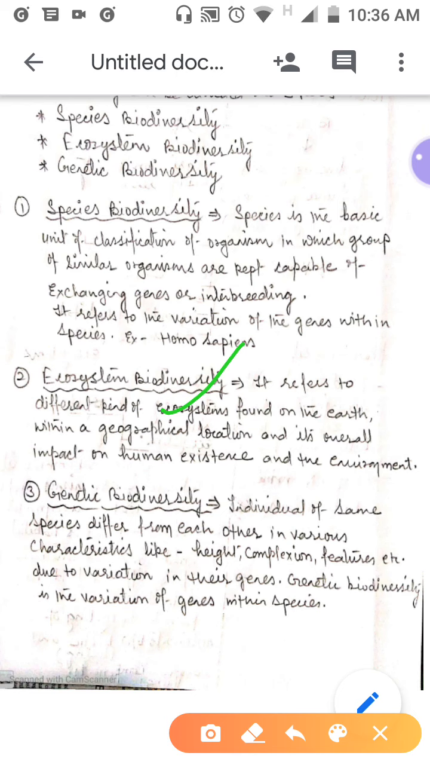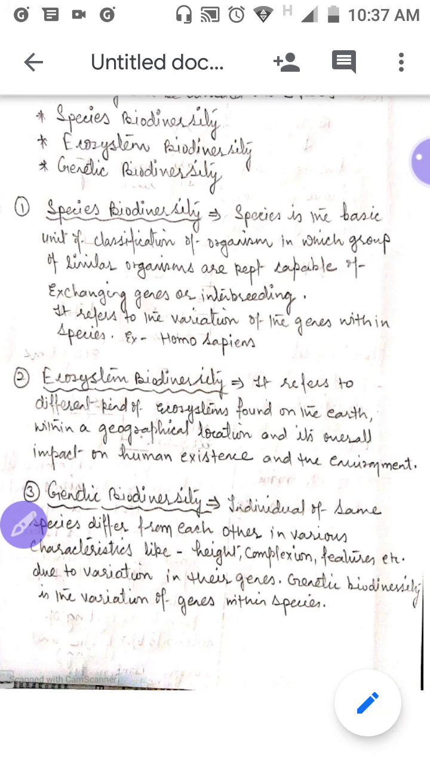The third type of biodiversity is genetic biodiversity. You know that genes are the smallest unit of storing information, and they are inherited from one generation to the other generation. Now, individuals of the same species, if we talk about Homo sapiens, differ from each other in various characteristics like height, complexion, and features, due to the variation in their genetic constitution. So genetic biodiversity is the variation of genes within the species.